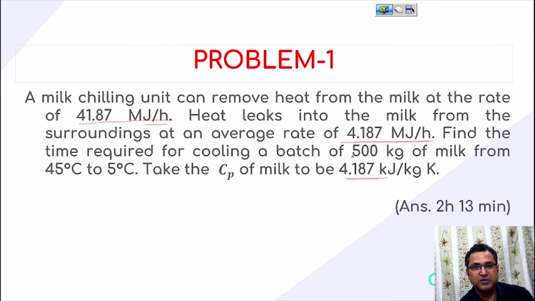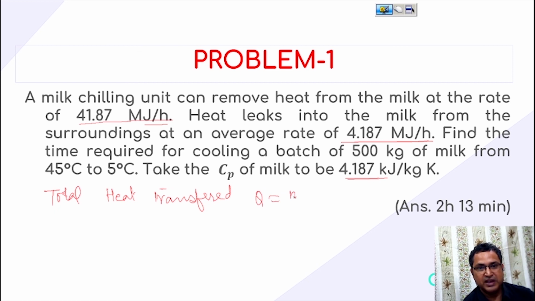So how much amount of heat has been transferred? Total heat transferred: Q is equal to mCp delta T. What is m? m is 500 kg of milk. What is Cp?